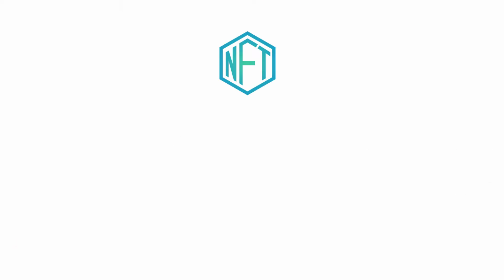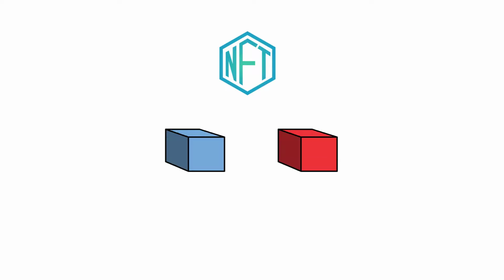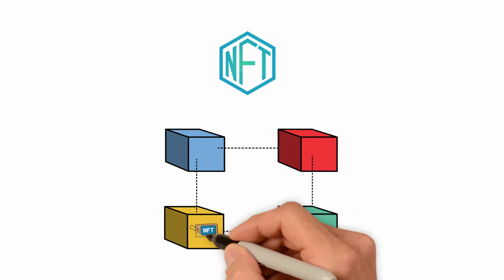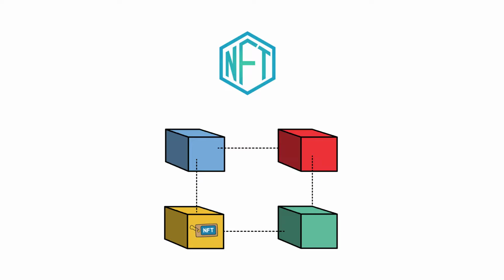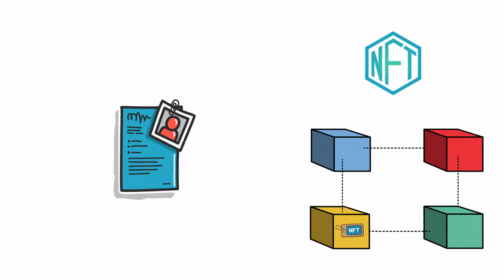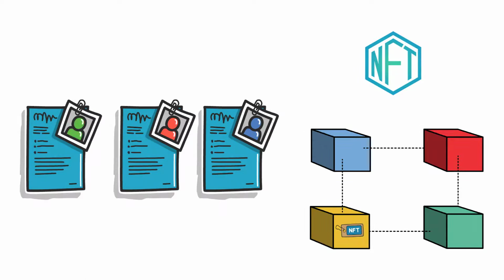Okay, but what is an NFT? NFTs are tokens that live on a blockchain and represent ownership of unique items. Why is that useful? Well, tracking who owns a digital file is tricky because it can be copied and distributed effortlessly. So how can you prove who's the original owner when everyone has an identical copy of the file?